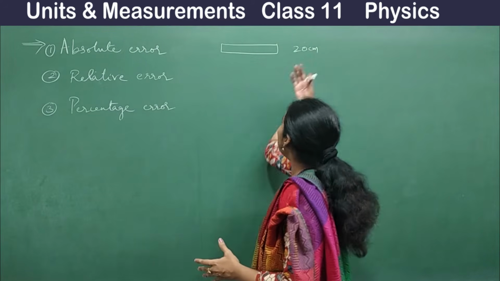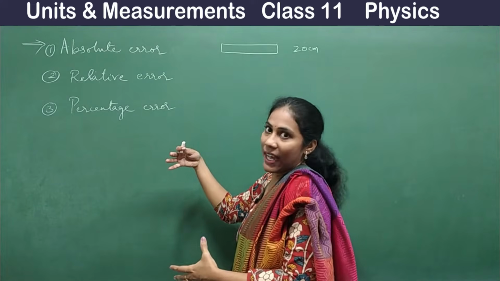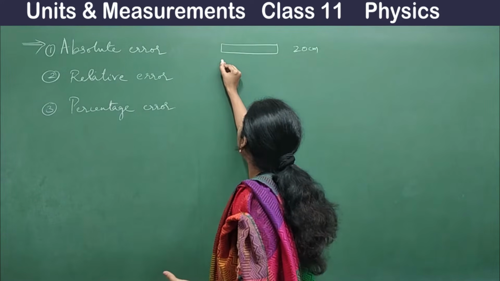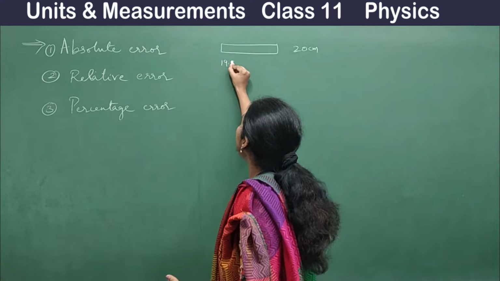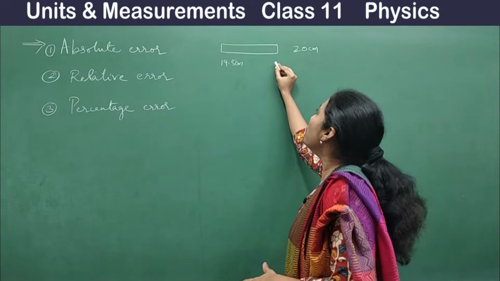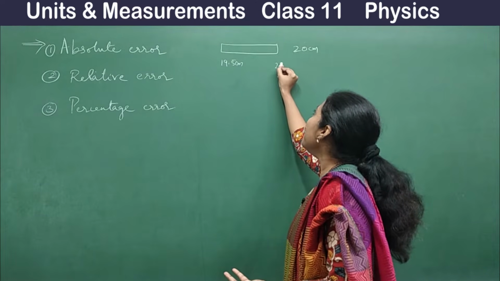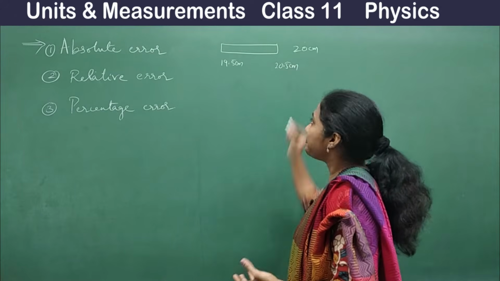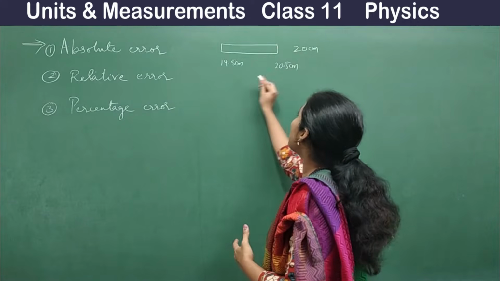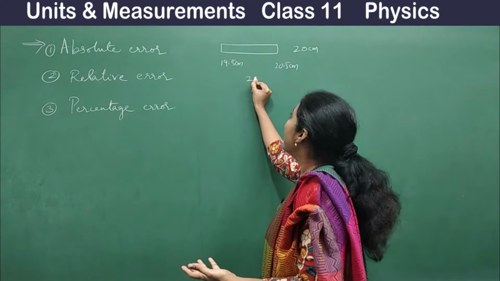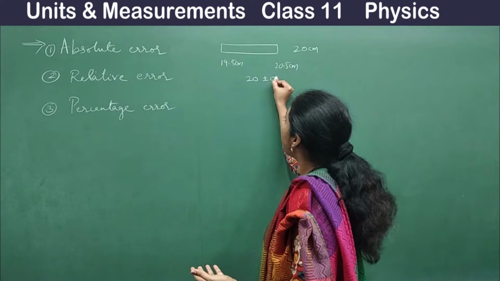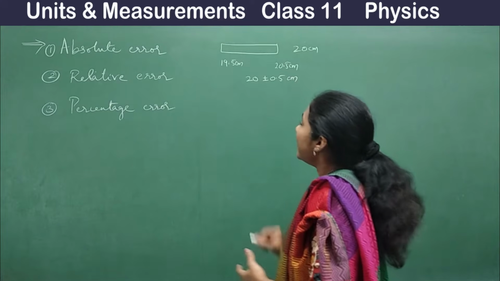When you measure, in the first attempt you got a value around 19.5 centimeter. In the second attempt, you got a value around 20.5 centimeter. I can say the length of this rod on measuring is around 20 plus or minus 0.5 centimeter, right?